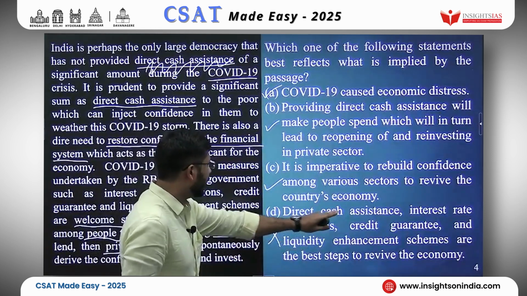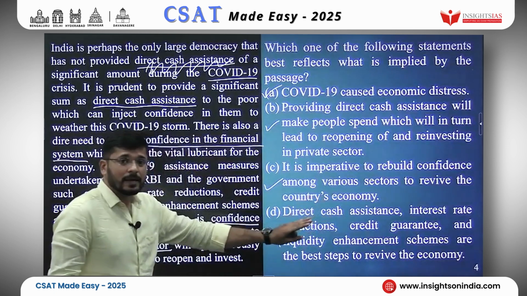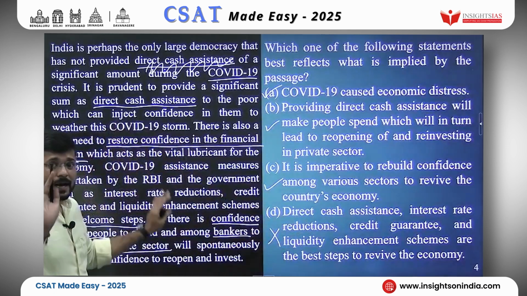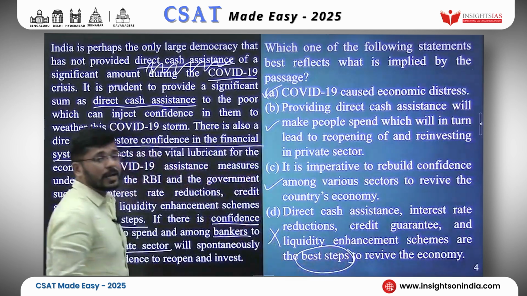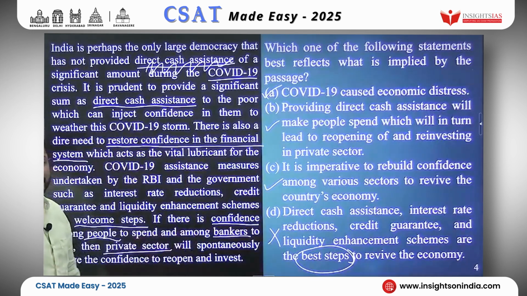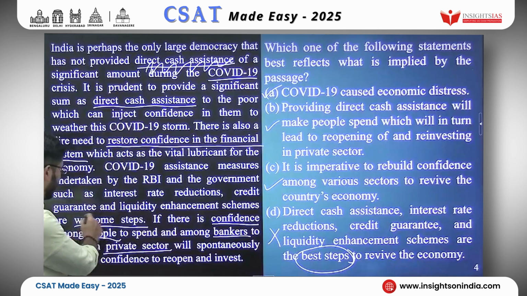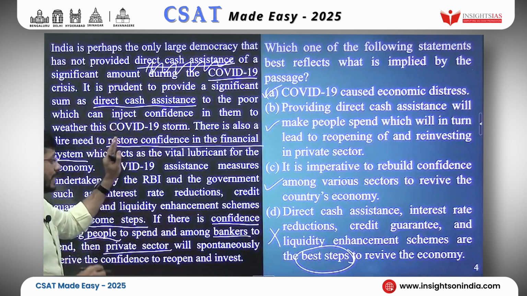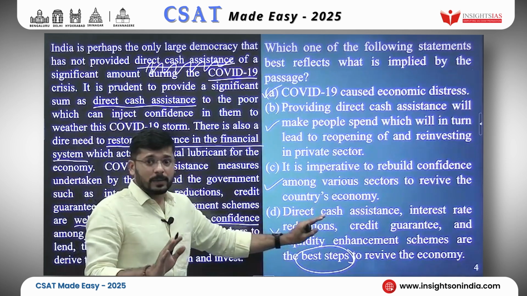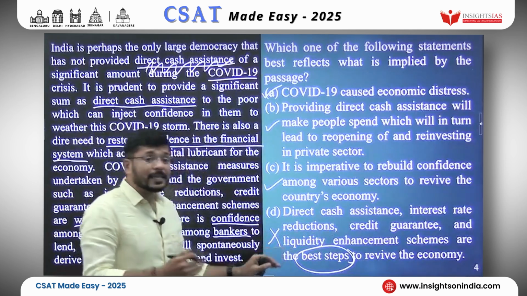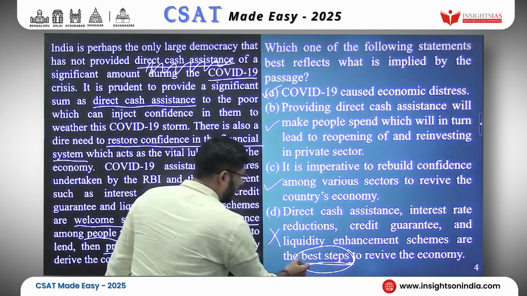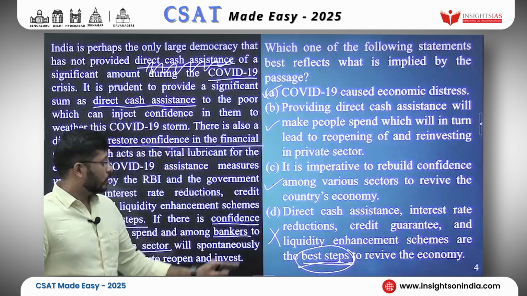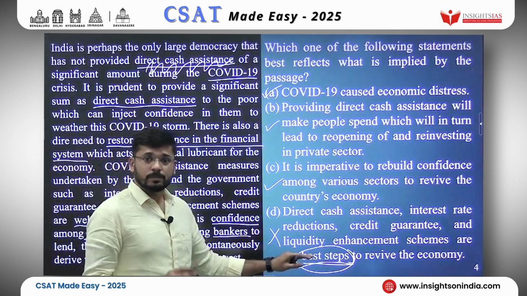Interest rate reductions, yes. Credit guarantee, yes. Liquidity enhancement schemes, yes. They are all agreeing with the passage. However, they are the best steps to revive the economy. Are they the best steps? No, they are the welcome steps. This passage says that they are good steps, they are welcome, but are they the best steps? No. So this would be an extreme implication. So we will reject option D.